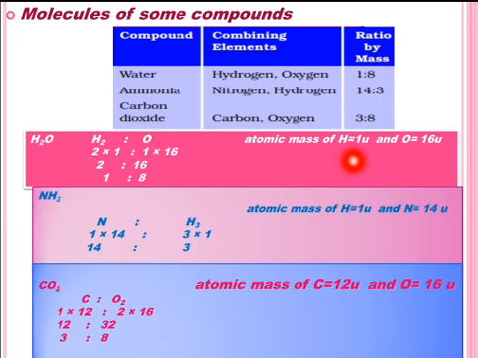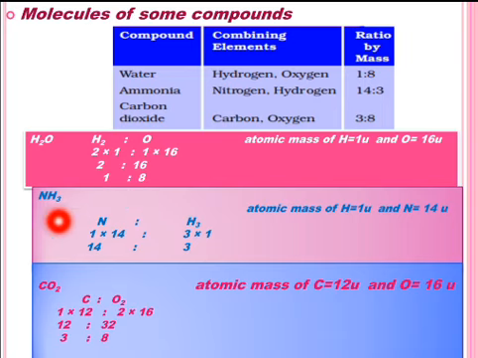Atomic mass of hydrogen is 1U and oxygen 16U. Multiply two atoms of hydrogen with its atomic mass 1U and one atom of oxygen with its atomic mass 16U. Then the ratio comes to be 2:16 and the simplest whole ratio will come to 1:8.